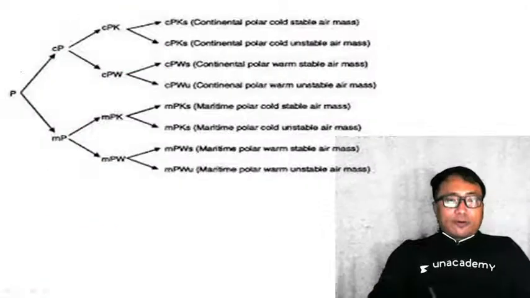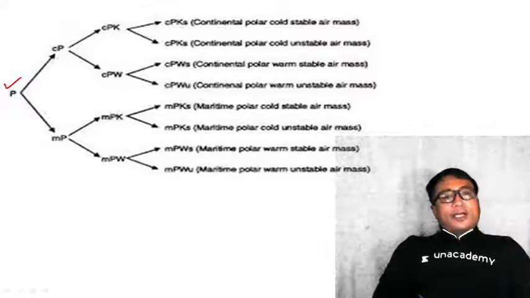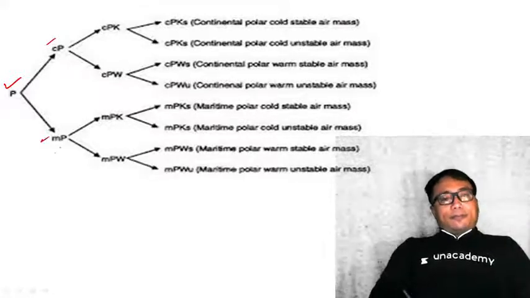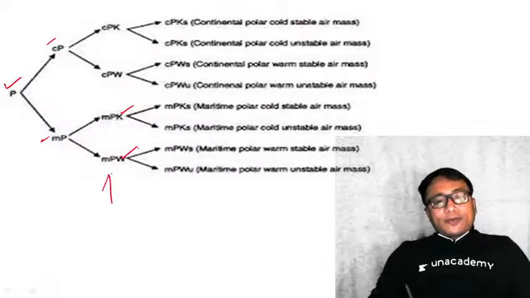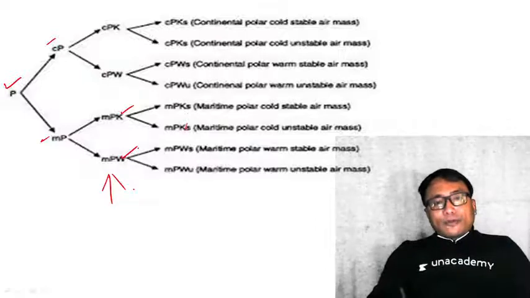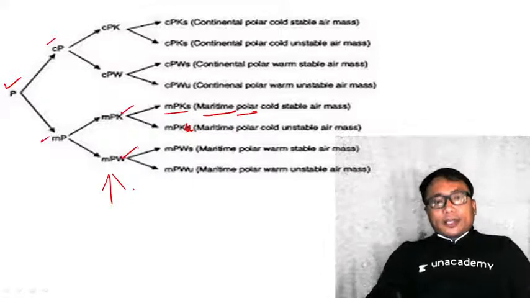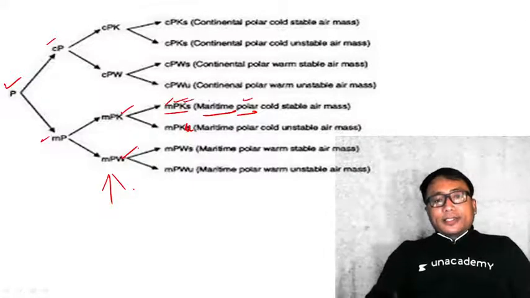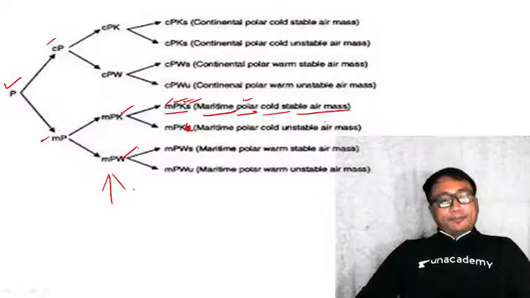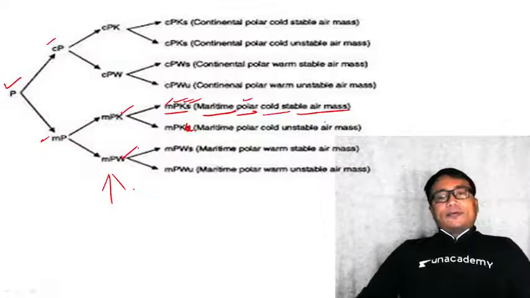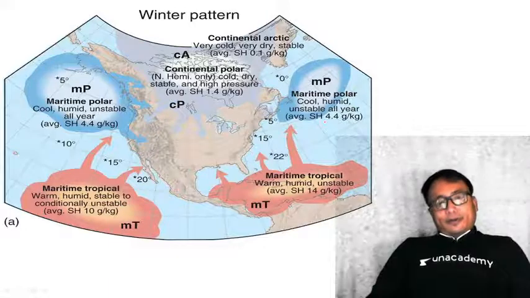Similar classification applies to the polar air mass. In the polar region also, it can be over continent, it can be over maritime. Either of these can be modified. This is thermodynamic modification. And now mechanical modification, small correction here. Therefore, you just see maritime, polar: M stands for maritime, P stands for polar, K stands for cold, S stands for upper level stability of the air. So this is how different types of air mass are formed on the Earth's surface. Clear?